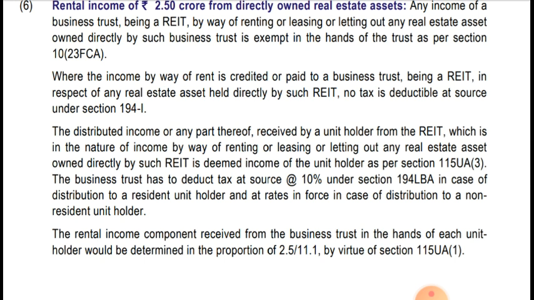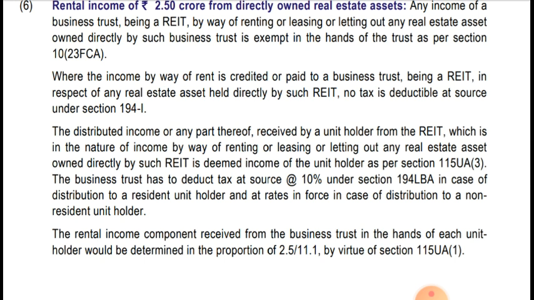Therefore, the business trust has to deduct tax at source at the rate of 10% under section 194LBA in case of distribution to a resident unit holder, and at the rate in force in case of distribution to a non-resident unit holder. Okay, so 10% is required to be deducted by the business trust when it is making payment to a resident unit holder, and if it is making payment to a non-resident unit holder, then TDS is required to be deducted at the rate in force.